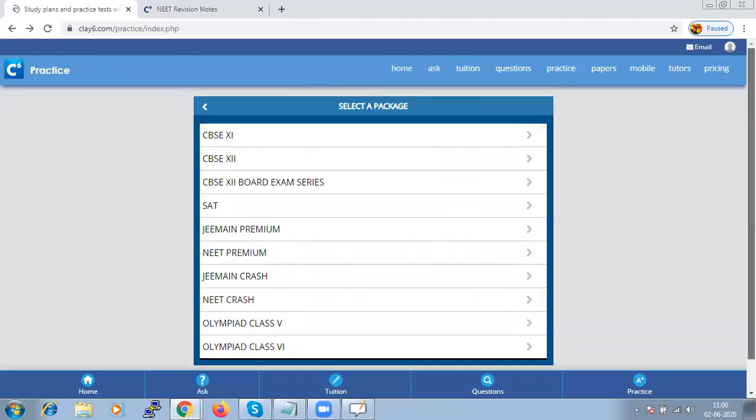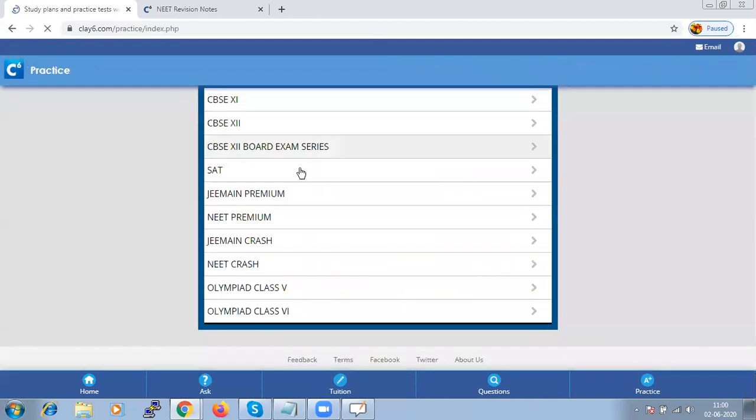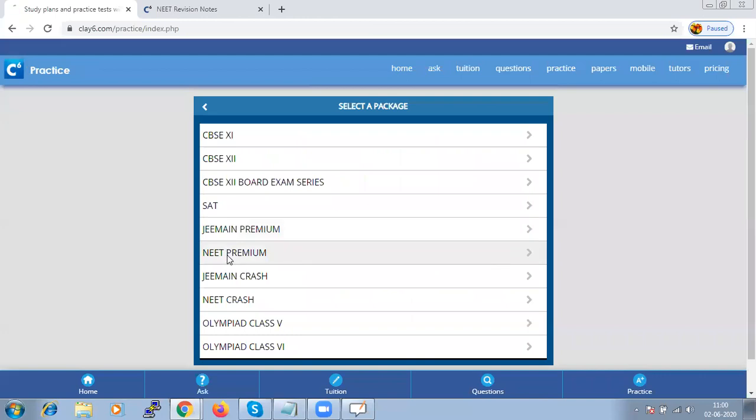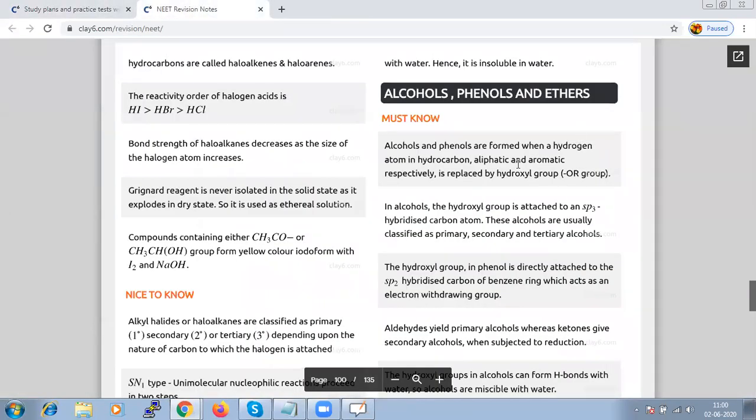And for the revision notes, if you click at the top, in practice, on NEET Premium and then revision notes, it opens in a new tab. Let us start the chapter alcohols, phenols, and ethers. What do we mean by alcohols, which compounds do we call phenols, and what are ethers?